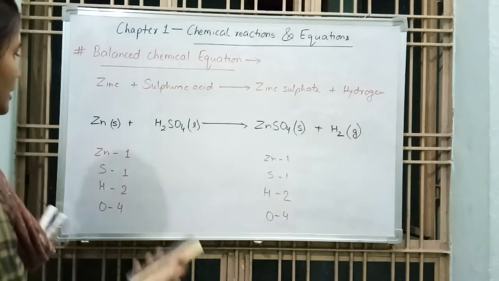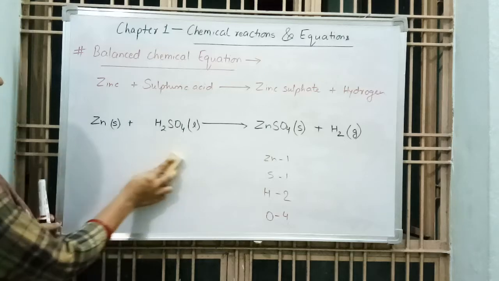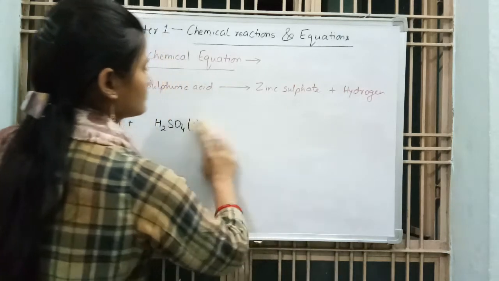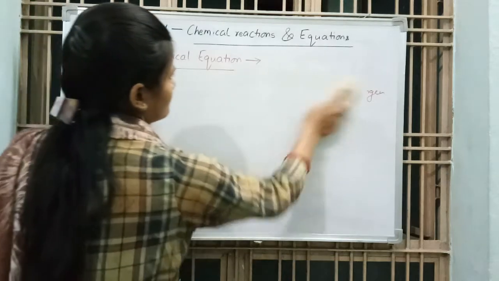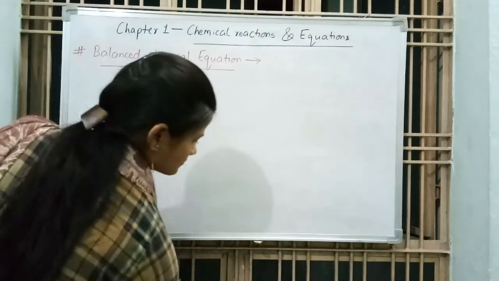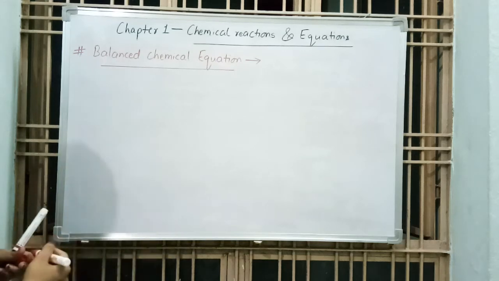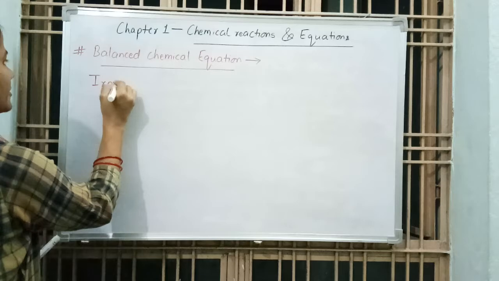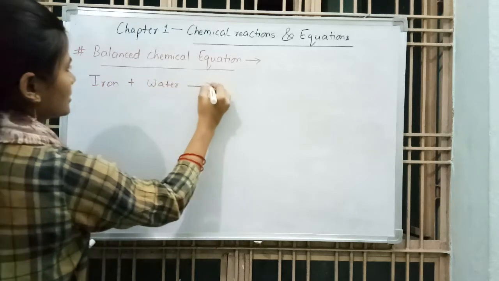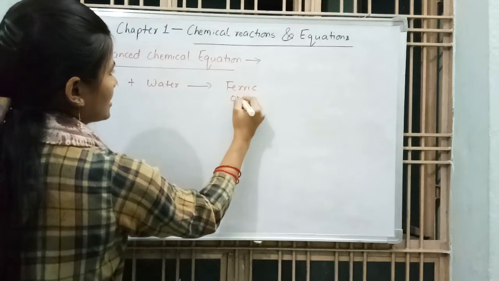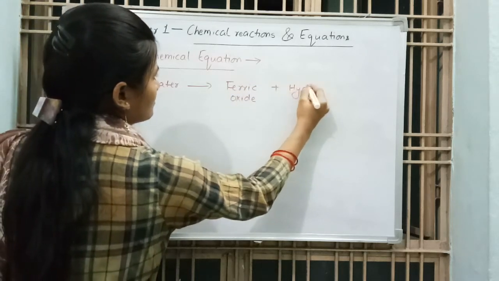We can take another example. Iron reacts with water, gives ferric oxide and hydrogen.